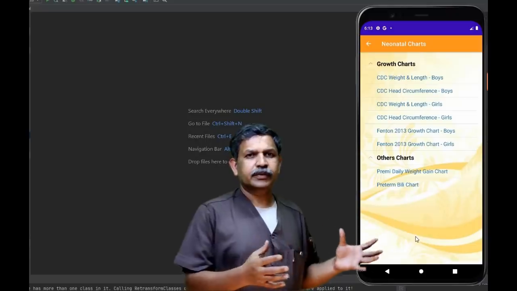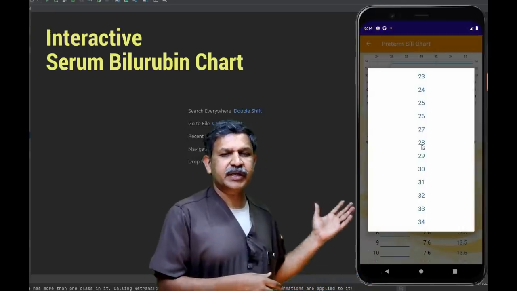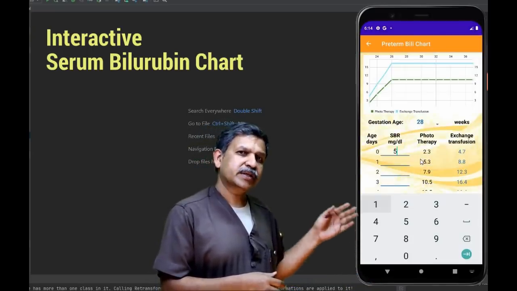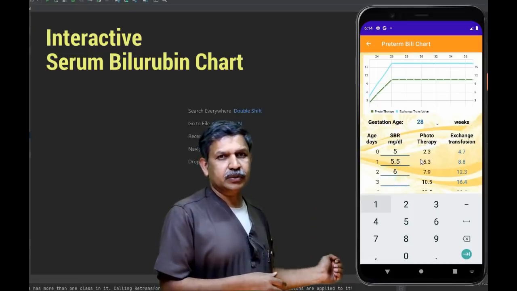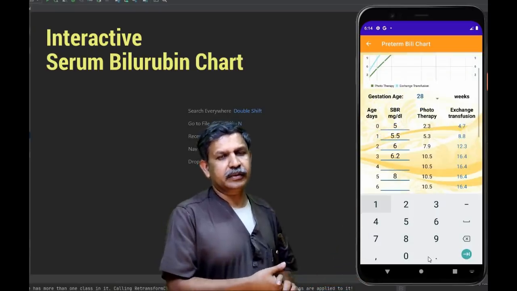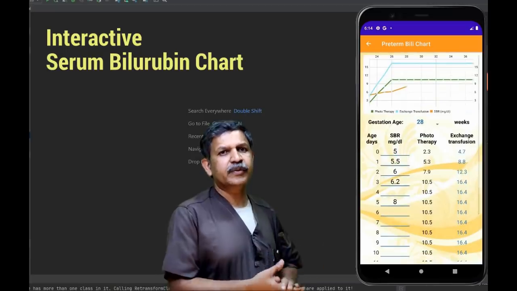So the preterm babies need a different bilirubin chart. We have this interactive chart which ranges from 23 weeks onwards up to 34 weeks. All that you need to do is select the gestation and type the bilirubin as you get the values from the lab, and that gives the observed bilirubin chart against the reference chart. So that will be very helpful for us to make decisions.